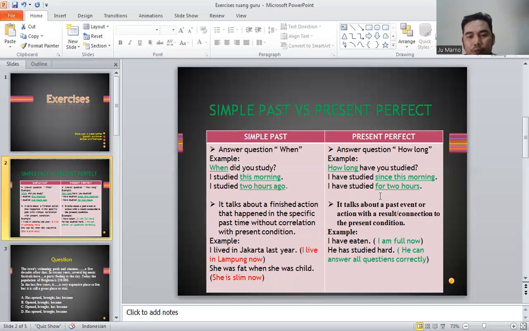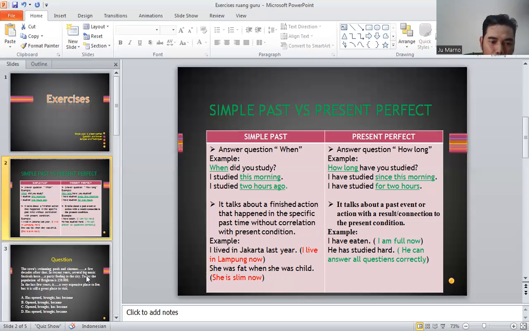How long have you lived in Bandar Lampung, for example? I have lived in Bandar Lampung since 10 years ago. So until now, I have lived in Bandar Lampung for 10 years. So the answer of how long is the duration. So if the question is when, the answer will be simple past. If the question is how long, the answer will be present perfect.